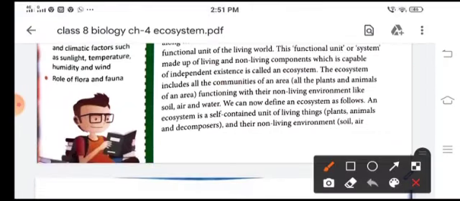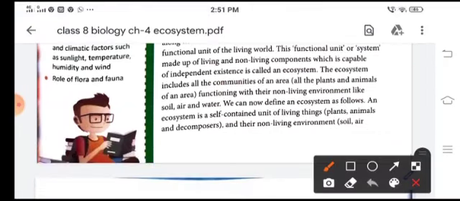Now these carnivores are of two types, small carnivores and large carnivores. Small carnivores feed on herbivores and are also known as secondary consumers. For example, frog, lizard, birds and foxes are secondary consumers.